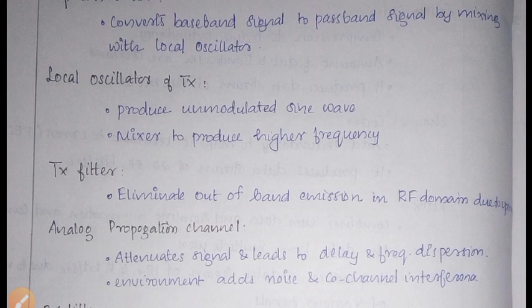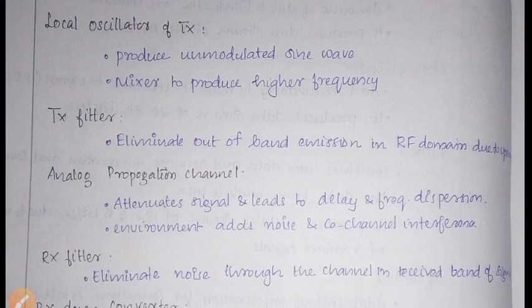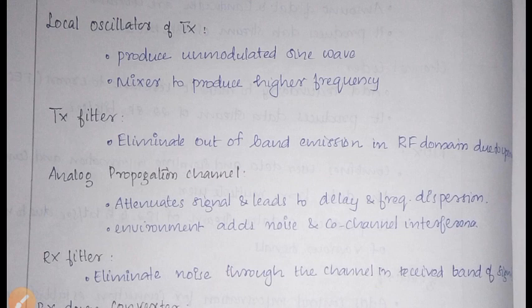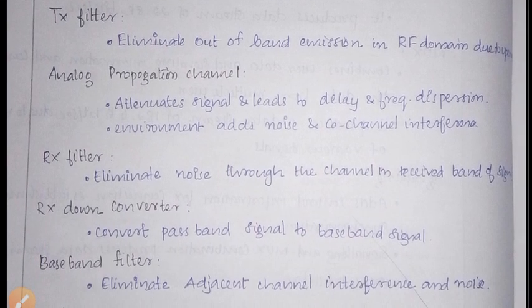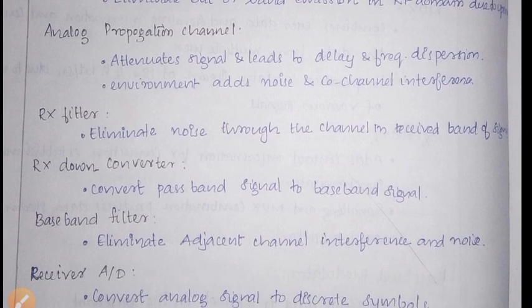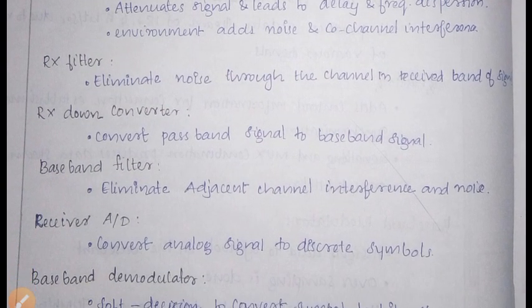conversion. Okay, analog propagation channel, it just attenuates the signal and leads to delay and frequency dispersion. Okay, so here the environment adds noise and co-channel interference. In the receiver side, the receiver filter is there which eliminates the noise through the channel in the received band of signal. Okay, then receiver down converter, it just converts the passband signal to baseband signal. Okay, the baseband filter eliminates the adjacent channel interference and noise.